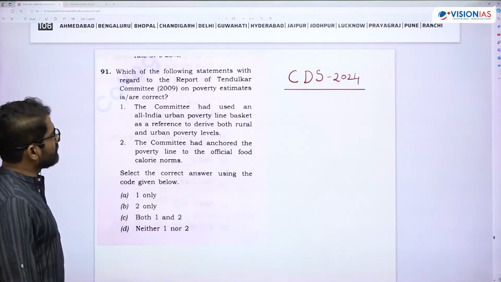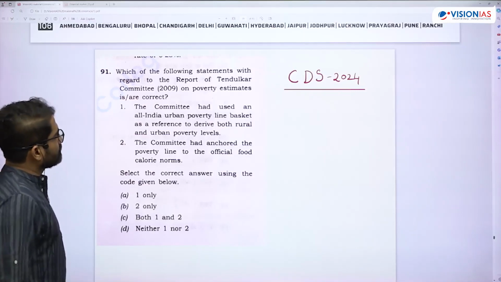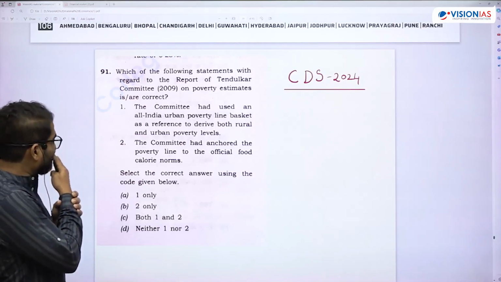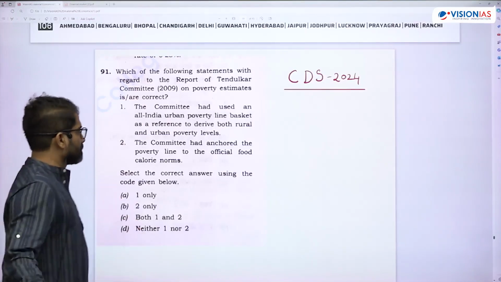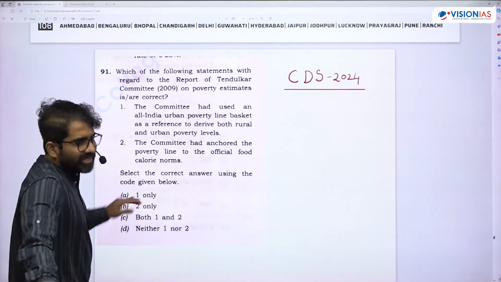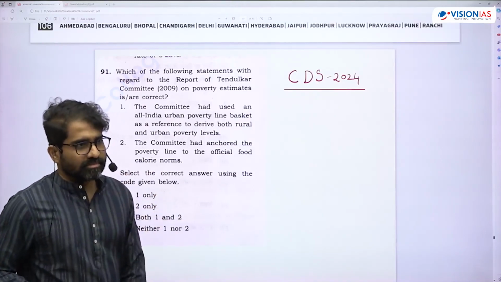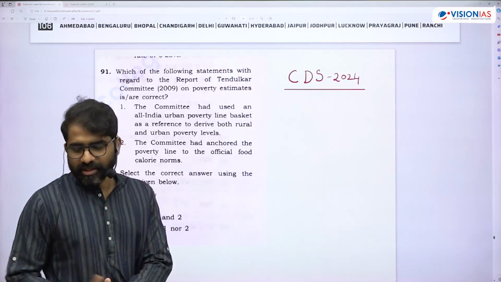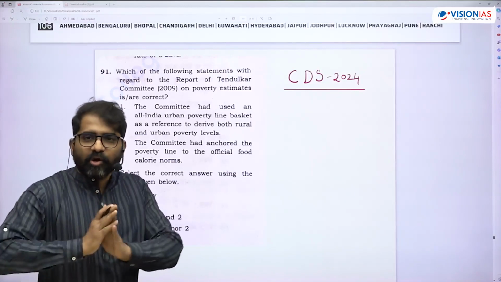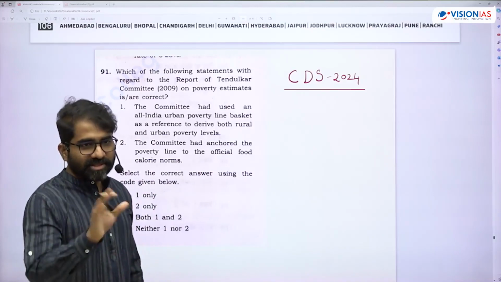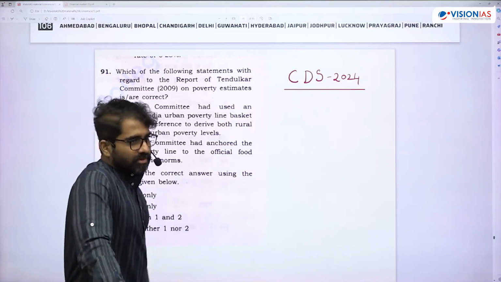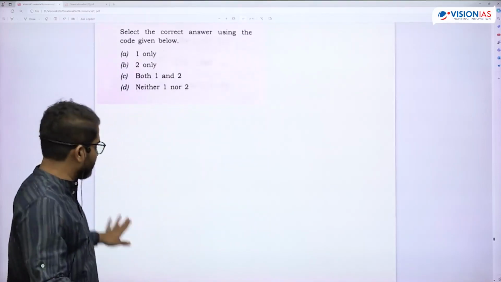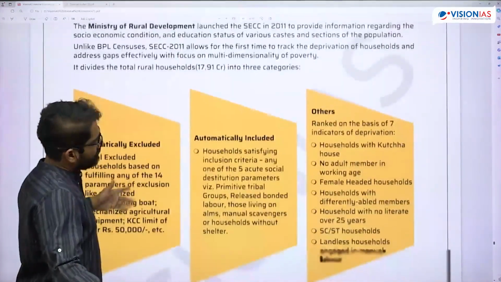So this was a question which was asked. Sometimes we never know. It's like, oh, committee, I will not read. But if you're not reading committees, you'll at least read Suresh Tendulkar and Rangarajan. So you can't say, I will not touch any committee. That is the reason I pushed this question. This is recent only. So that means anytime he may do something, so you should be in a position to identify. 2011.